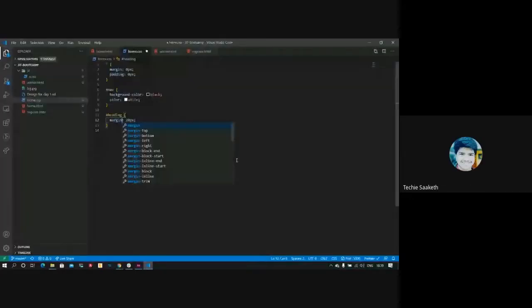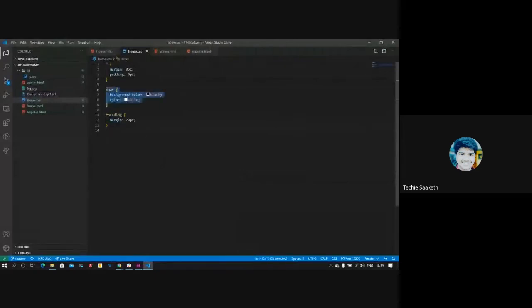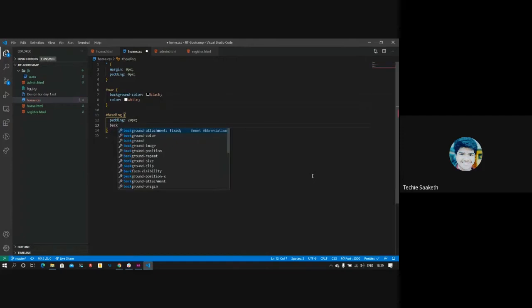You can see that there was some gap between this nav bar and JIT hackathon. Though we are targeting the heading element, the nav element's padding and margin was getting affected. That's because this heading element was inside this nav element, and when we give a margin to this heading, the nav was also getting affected. I'll change the color of this heading to red.